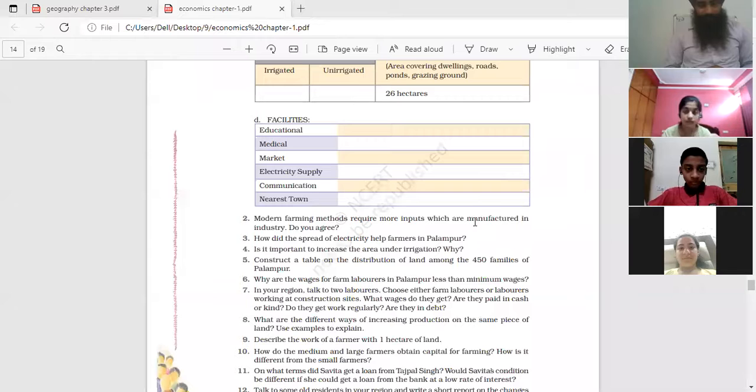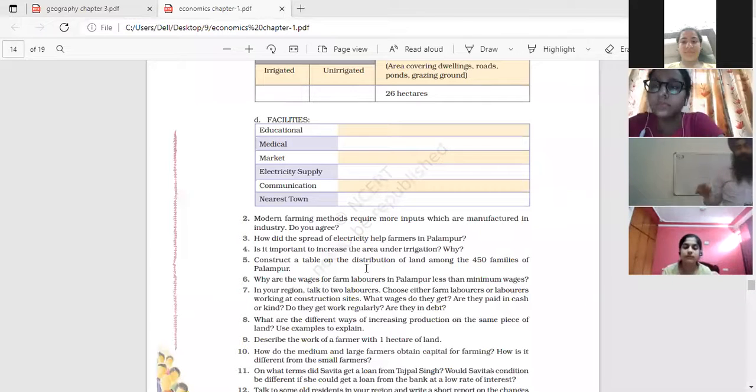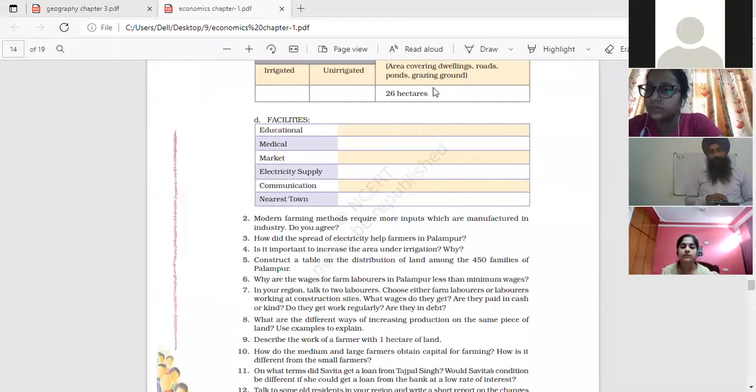So the 9th question is, describe the work of a farmer with 1 hectare of land. So 1 hectare is a large agriculture field, and on that field, what kind of activities are generally done by the farmers? Yes, Lavina?